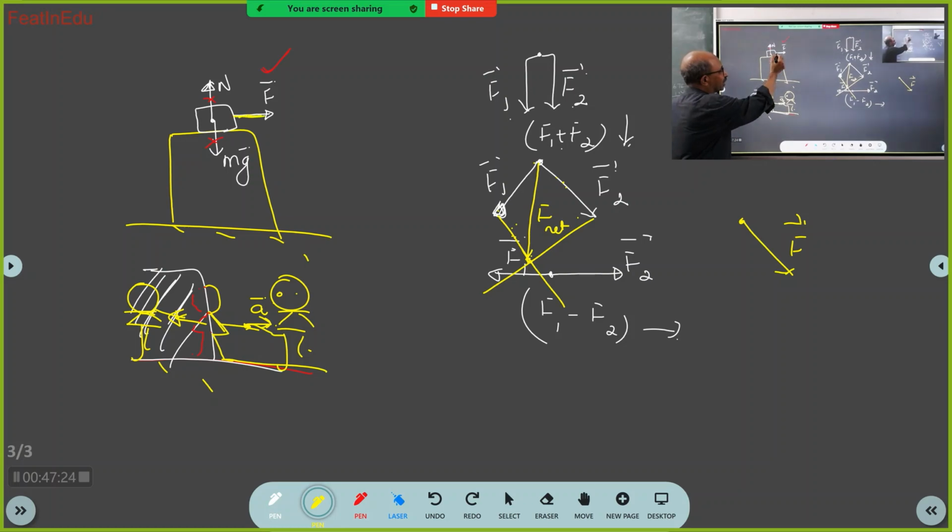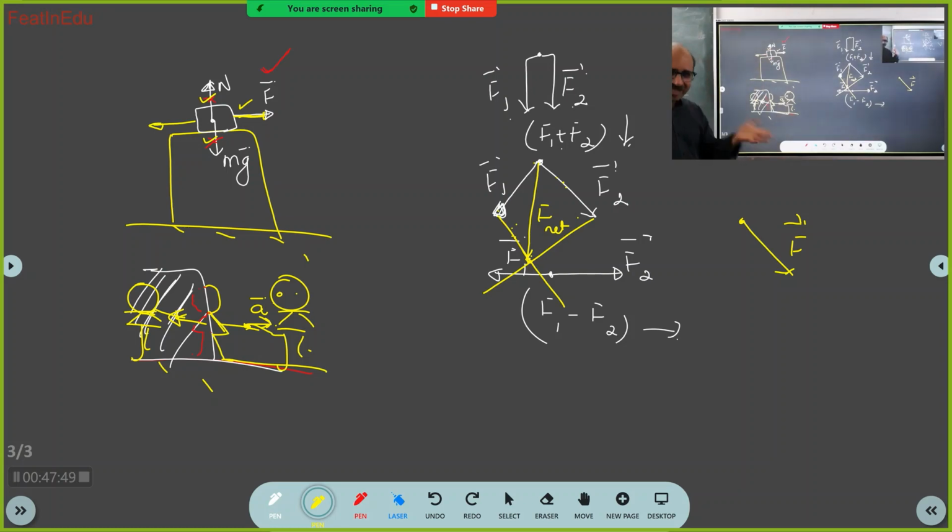You pulled your friend's chair like this. This force is cancelled by this force. So this force you are pulling, but still the chair is not moving. Means what? There must be another force acting equal and opposite. Got it now? Yes, sir.